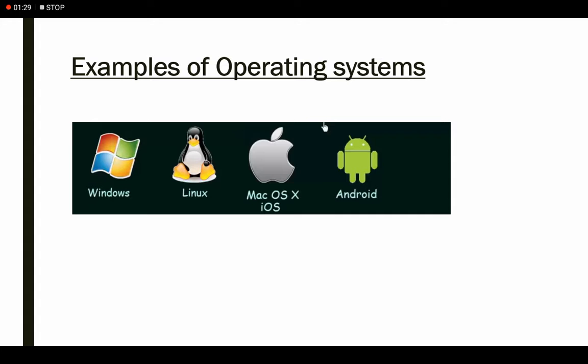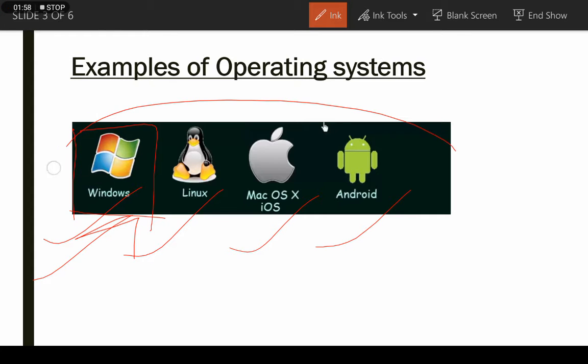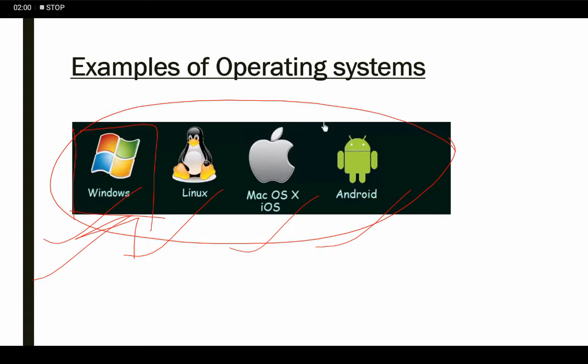So there are some examples of operating systems. As you can see, this is Windows, this is Linux, this is Mac, and this is Android. So our chapter is of Windows, which is one of the widely used operating systems.